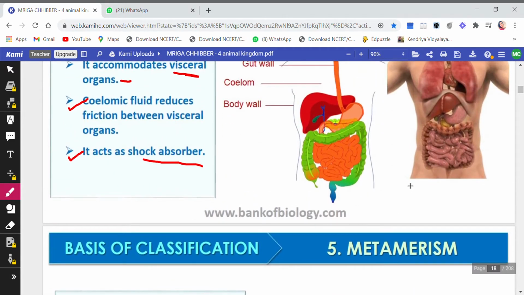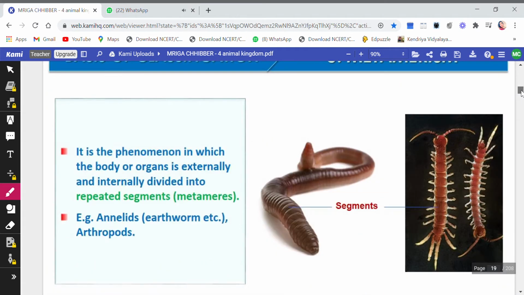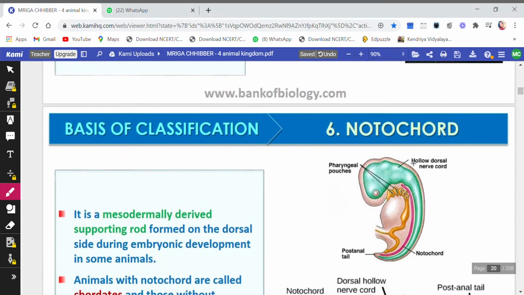Then we come to metamerism. As I told you in the previous video, metamerism is actually segmentation. It is a phenomenon in which the body or organ is externally and internally divided into repeated segments or metamers. So the body is divided, both internally and externally, into segments or metamers. This is called metamerism. Examples are annelids like earthworm. Arthropods also show this phenomenon of metamerism.